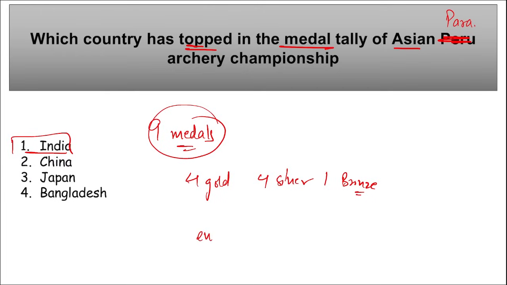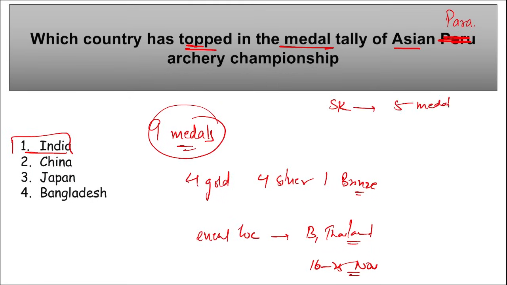Correct. Where was the event held? Event location is Bangkok, Thailand. And it was from 16th to 25th of November. Correct. Who secured the second position in the medal tally? South Korea with 5 medals, and China was in third position with a total of 4 medals.